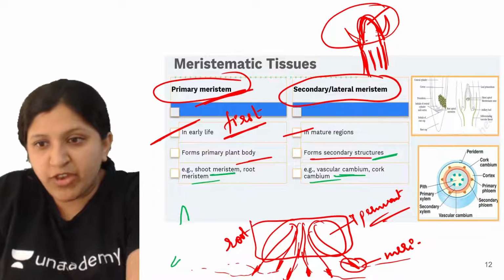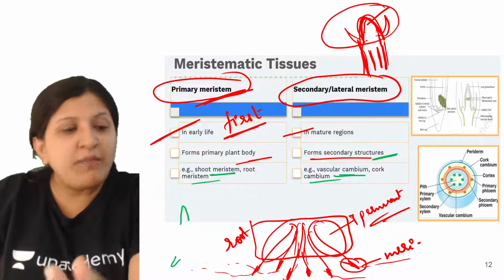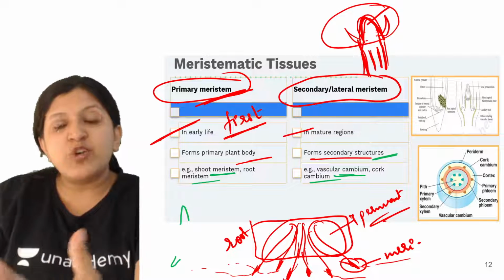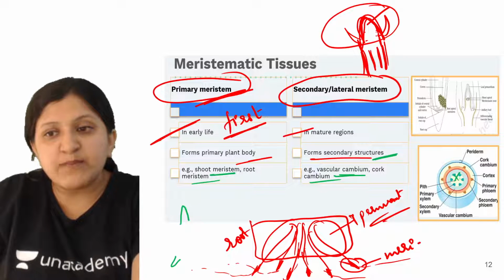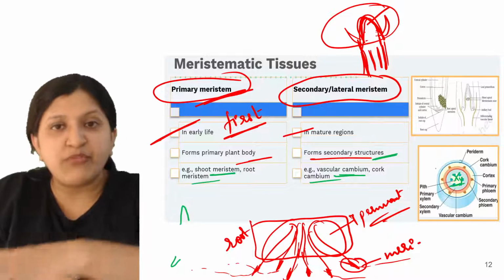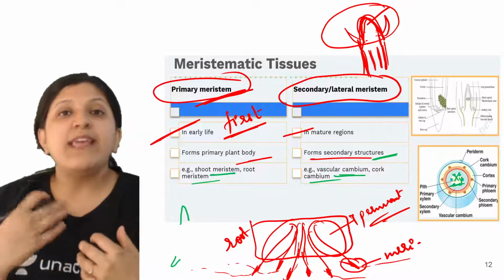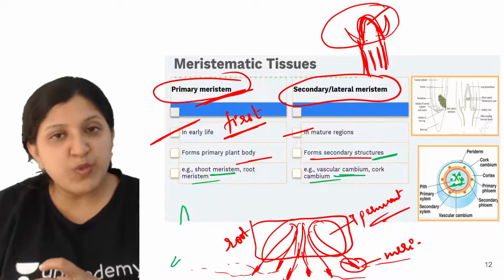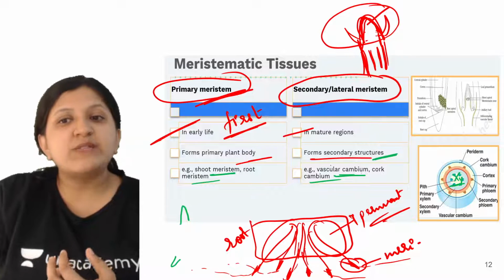So mainly the vascular cambium or cork cambium, when we mention, you can see in this picture also, is surrounded by many parenchyma cells, sclerenchyma and collenchyma cells. So there is a vascular cambium. Xylem and phloem also we can find, which give rise to transportation, we can say. So when we mention the secondary, it is basically in this developed part of a plant.